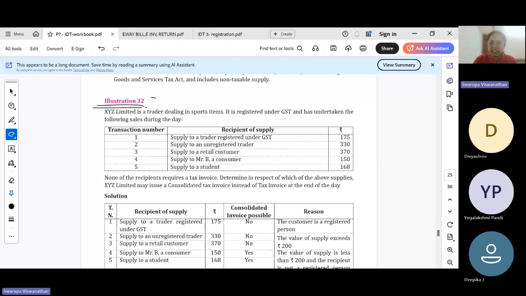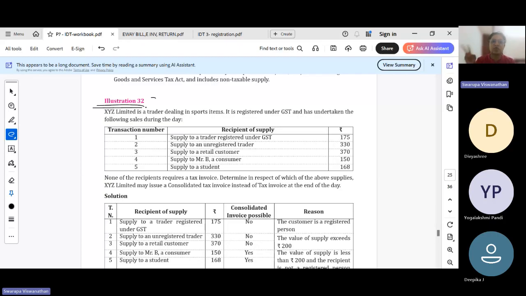Supply to a trader registered under GST 175. Supply to an unregistered trader 330. Supply to a retail customer 370. Supply to Mr. B 150. Supply to a student 168. None of the recipients required a tax invoice. Determine for which of the supplies you can issue a consolidated invoice.